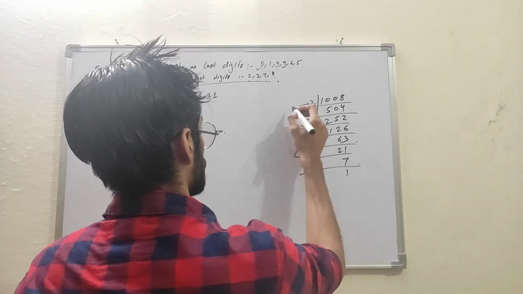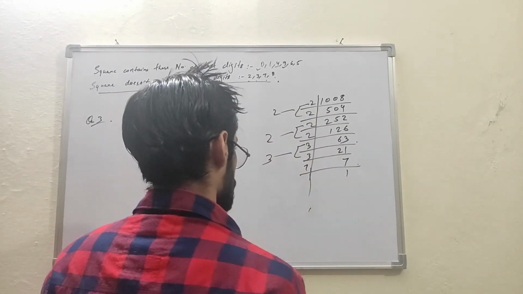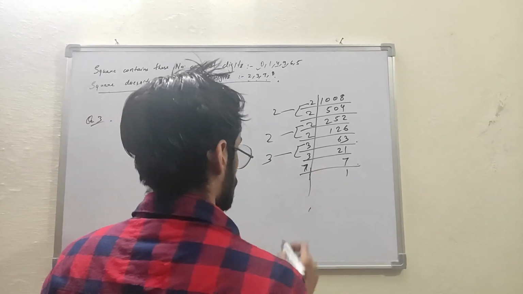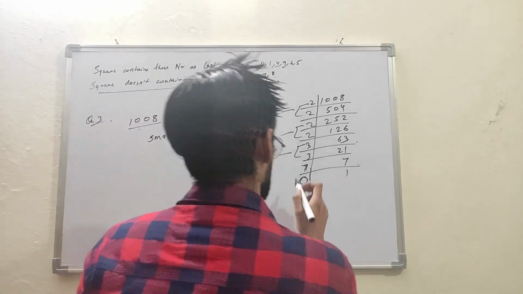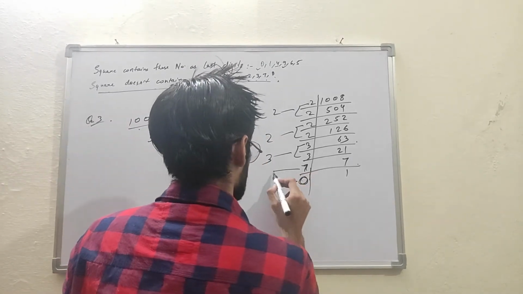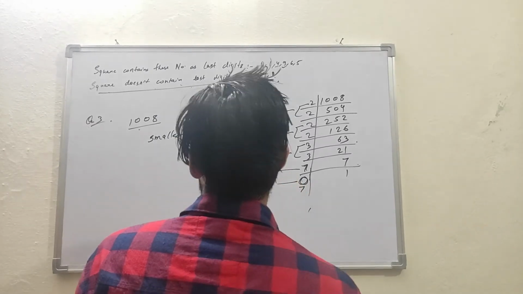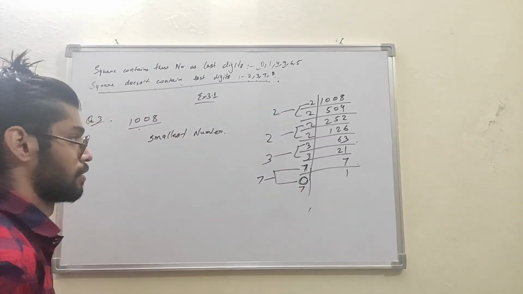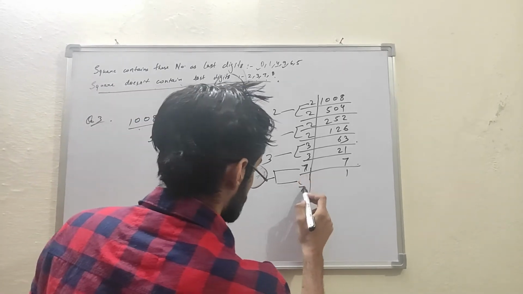We got one pair of 2, another pair of 2, and a pair of 3, but we don't have any pair of 7. So 7 is missing. If we multiply this number by 7, we will get a perfect square. So we have to multiply this number by 7.